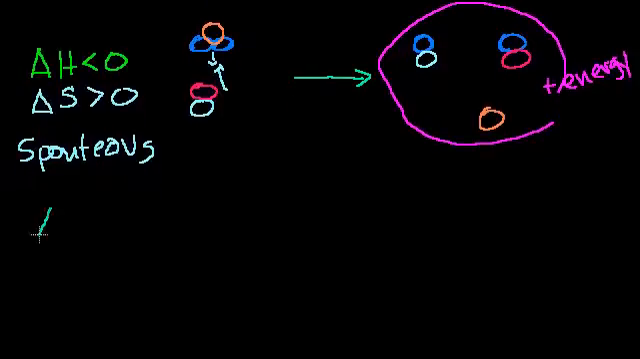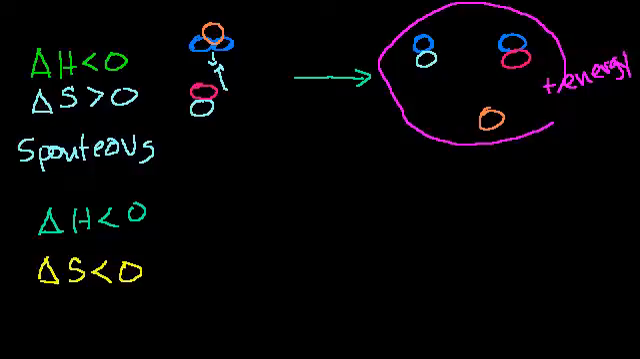Now, what happens? Let's do something that's maybe a little less intuitive. What happens if my delta H is less than 0, but let's say I lose entropy? And the second law of thermodynamics says the entropy of the universe goes up. I'm just talking about my system. But let's say I lose entropy. So that would be a situation where I go from, let's say, 2 particles. Let's say I got that particle, and then I have this particle.